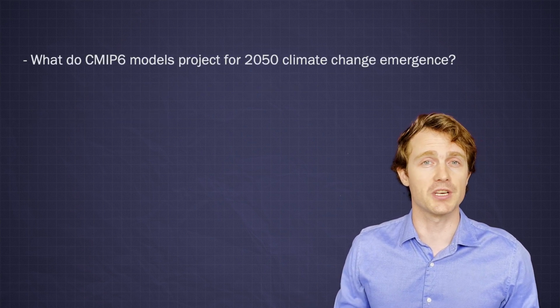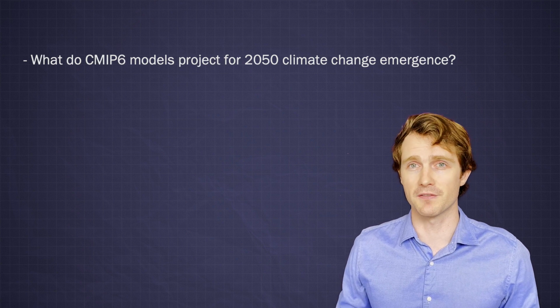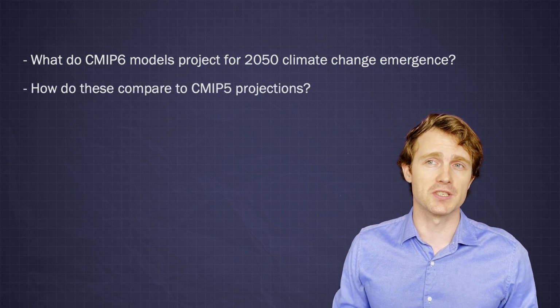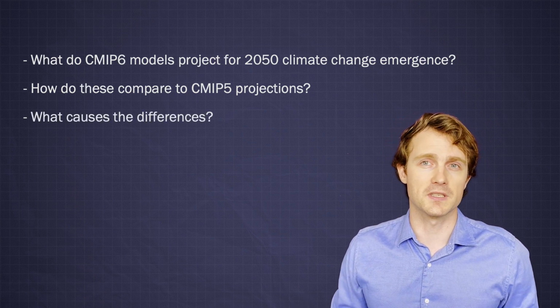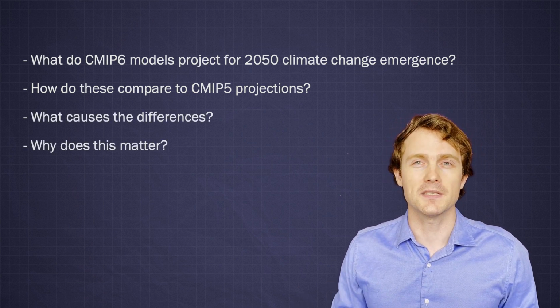Specifically, we look at, firstly, what do CMIP6 models project for future emergence of climate change by 2050? Secondly, how do these projections compare to those from CMIP5 models? Thirdly, what accounts for any differences? And lastly, why does this matter?